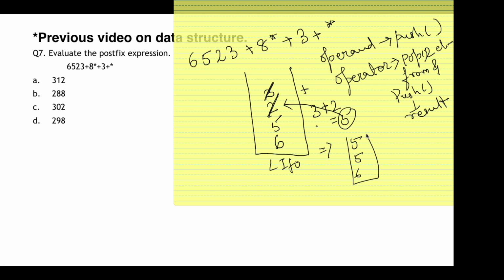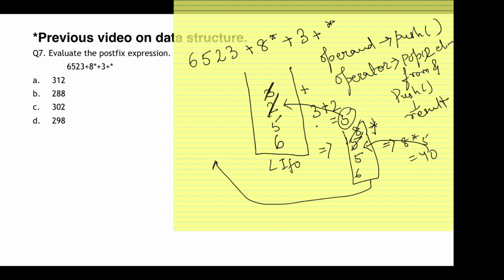Now after plus there is another operand, that is 8, so 8 is pushed into the stack, then it is star. Star is an operator, so again pop out two elements, so this will be 8 star 5, which is equal to 40. Now 40 will be pushed back into the stack.